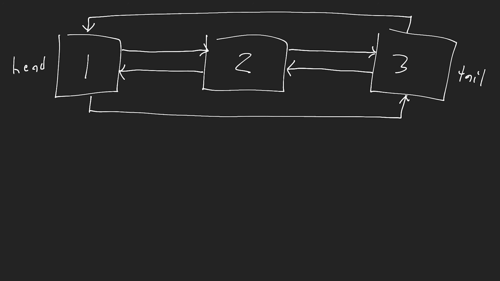Now, the disadvantage of using this type of linked list is that obviously it's more complicated, right? You can see here, if we want to do any type of update or delete operations, it requires more steps from us in terms of the references and the changes that we need to make. Also, this is going to end up using more space, because now we're adding this additional previous pointer, which is more space consuming for us because we have one more piece of data that we need to store.